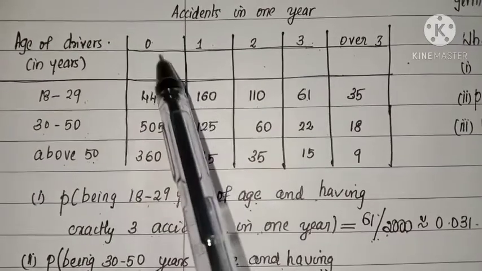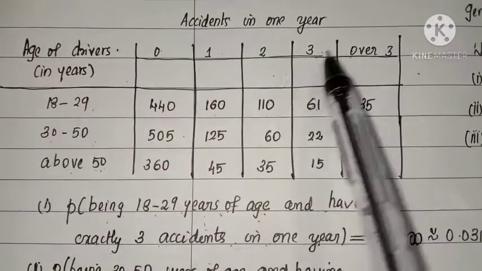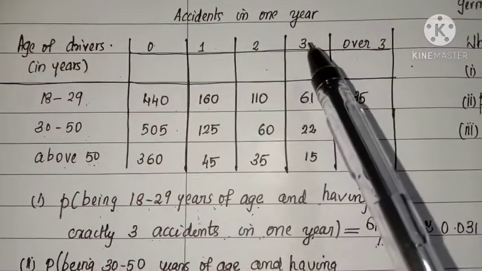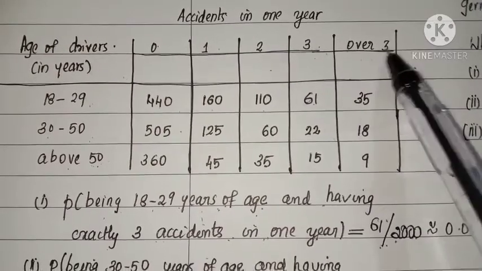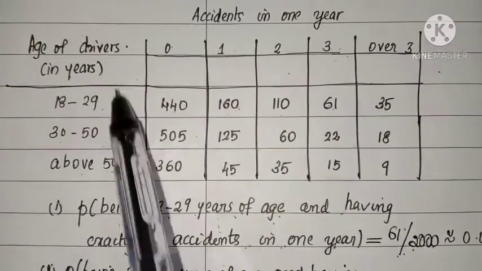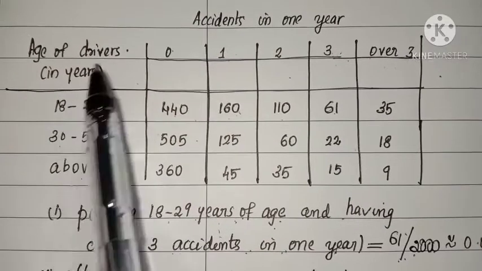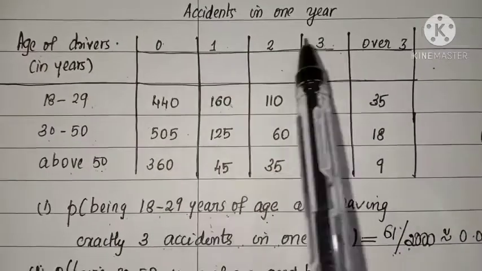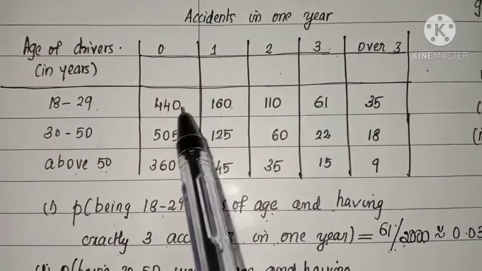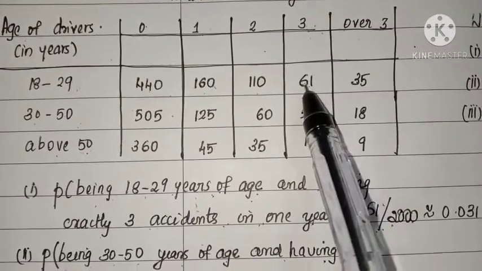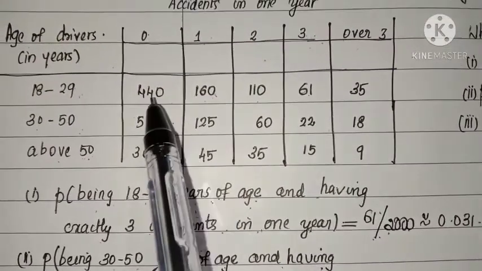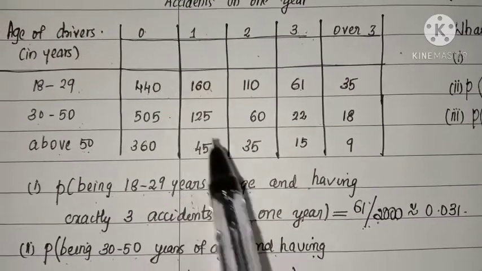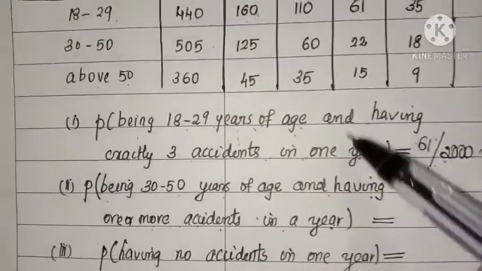Okay. Now 0, 1, 2, 3 and over 3. This means accidents in 1 year: 0 accidents, 1 accident, 2 accidents, 3 accidents and more than 3 accidents. Now see the table. The first column stands for the age of drivers. 0, 1, 2, 3 and over 3 are accidents in 1 year. Then 450, 160, 110, 60, 135. All these values are the number of drivers. Okay. So we want to find the probability of these events.